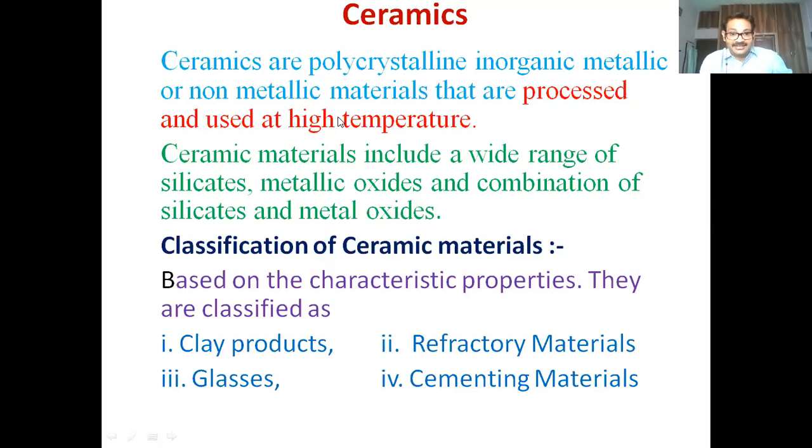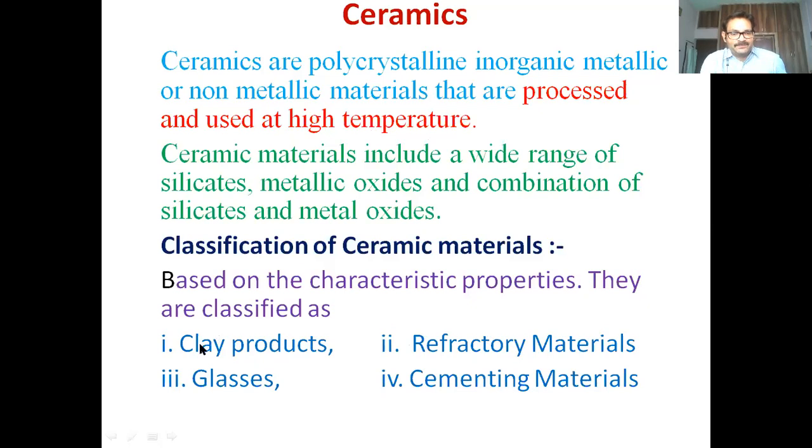We have seen earlier, cement is prepared around 1700 degrees centigrade. So if it is processed at high temperature, then we normally call it a ceramic. So cementing materials come under ceramics. At the same time, refractory materials can withstand and are used at high temperatures. So refractory materials and cementing materials are all ceramics.